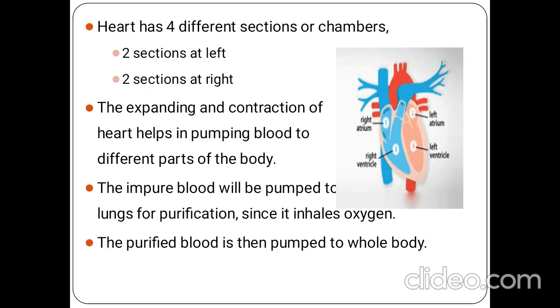There are 2 sides to the heart. Since the heart is divided into 4 sections or chambers, 2 will be on the left side and 2 on the right side. The pure blood from the heart will be pumped through the left side to all parts of the body. The impure blood will be pumped to the lungs from the heart through the right side section.